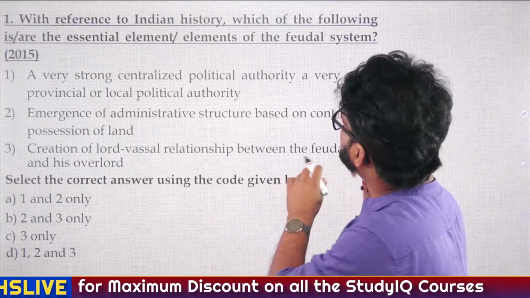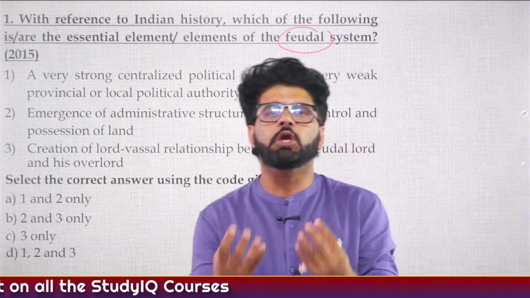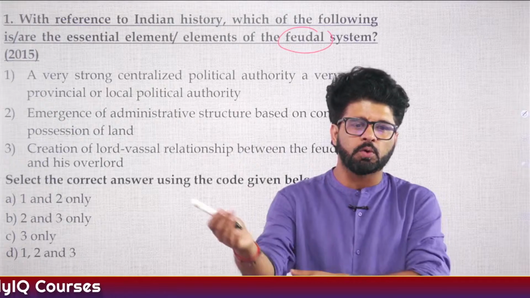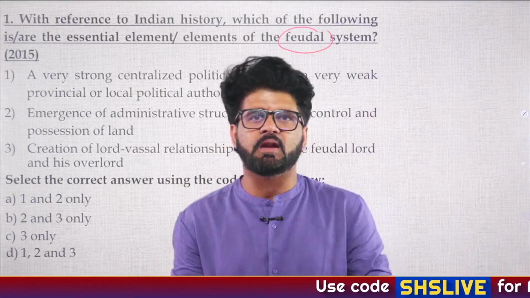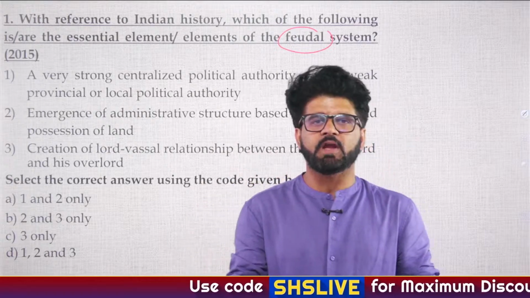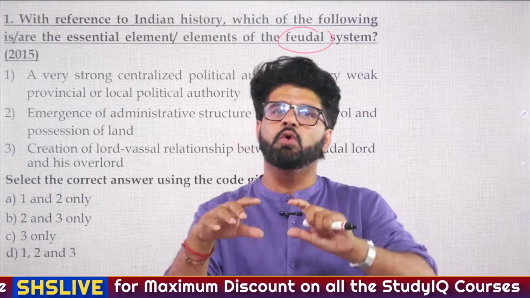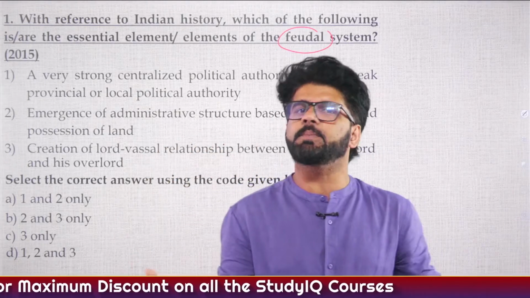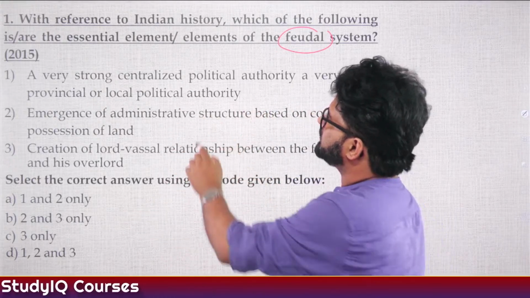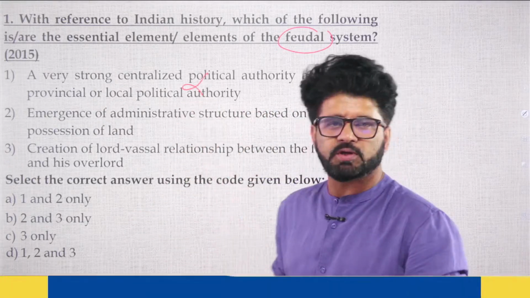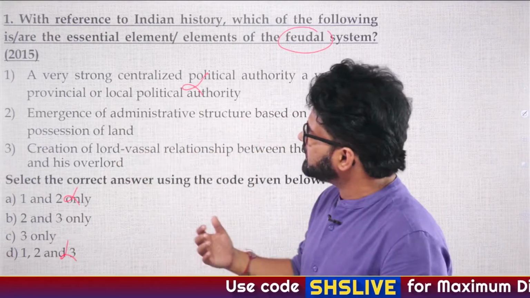Again, we had discussed feudalism in detail in the previous lecture, that the basic core tenet of feudalism is, what is the basic core tenet? The basic core tenet is you should have a decentralized system. The more centralized system we have, according to Marxist historians, feudalism will die a slow death, and that slow death will happen during the period of the Delhi Sultanate, which will be starting from tomorrow, right? So that means the first statement is wrong. Always do option elimination, it will help you. So A and D are gone. Now you're left with B and C.